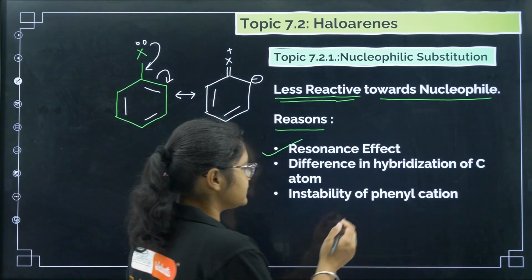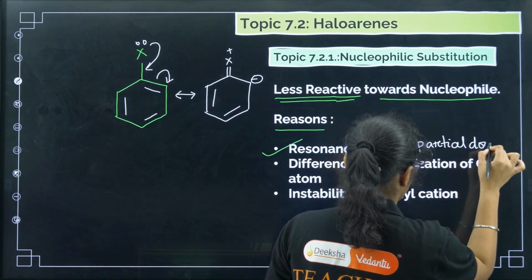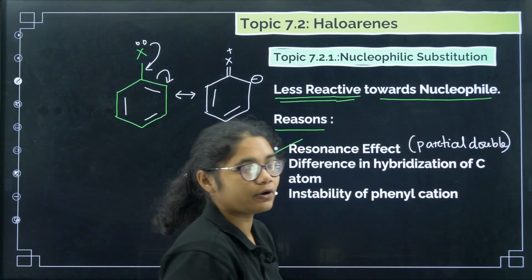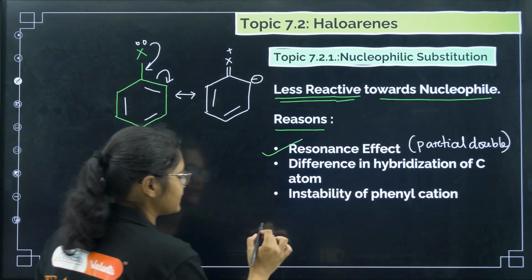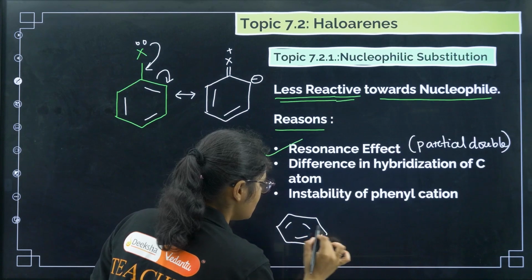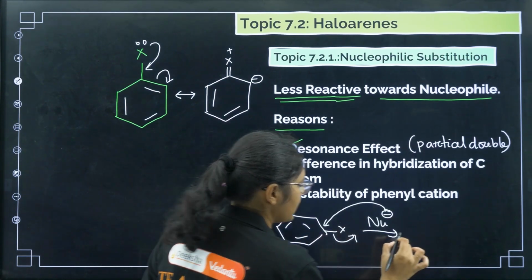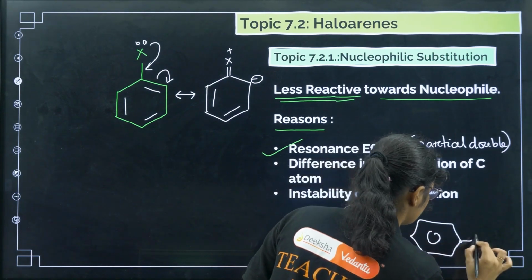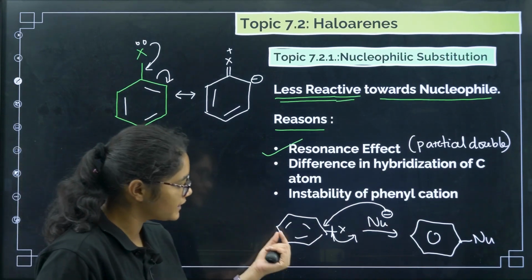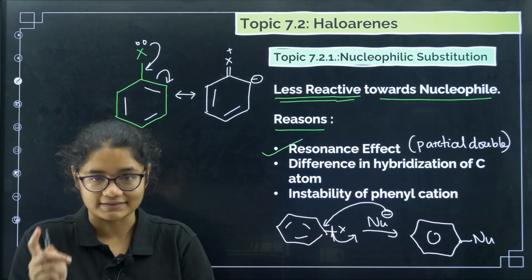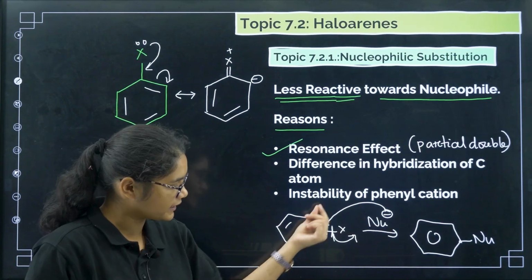Due to the resonance effect there is a partial double bond character, so it is very difficult to remove this X. Generally in a nucleophilic reaction, suppose this is a benzene ring with X: the nucleophile should attack, X should leave, and we get the product. So the carbon-X bond has to break, but in haloarenes the C-X bond is very strong, which is why it is very difficult to break and the nucleophile cannot attack here.